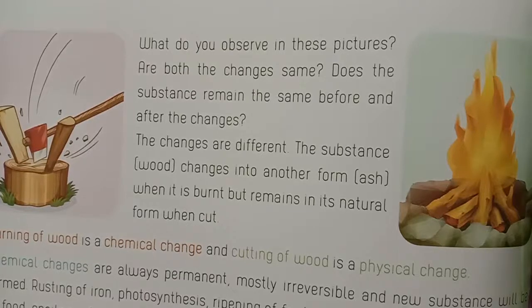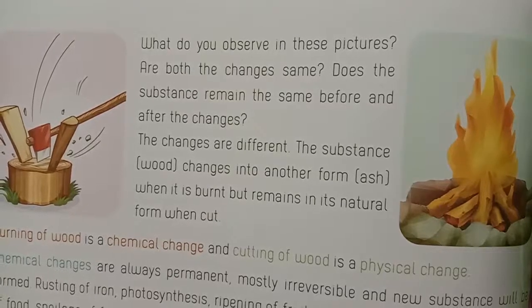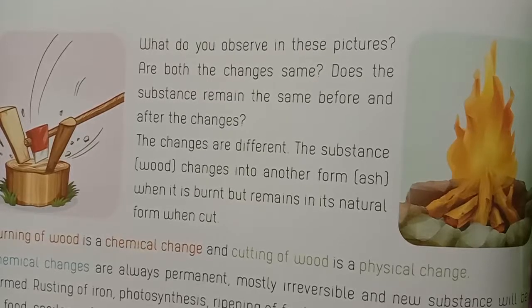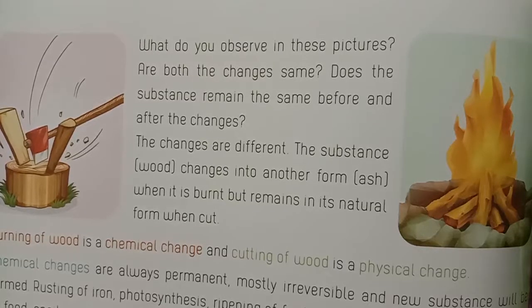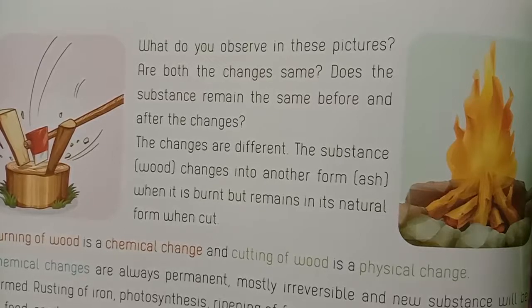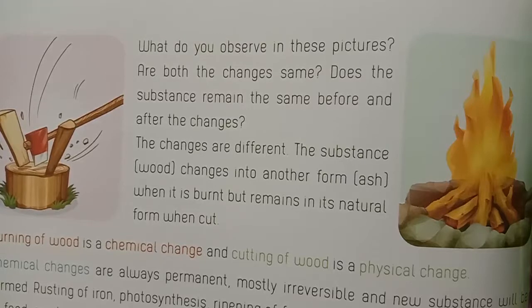Once again, children, permanent changes are chemical changes. Permanent changes are called irreversible changes.